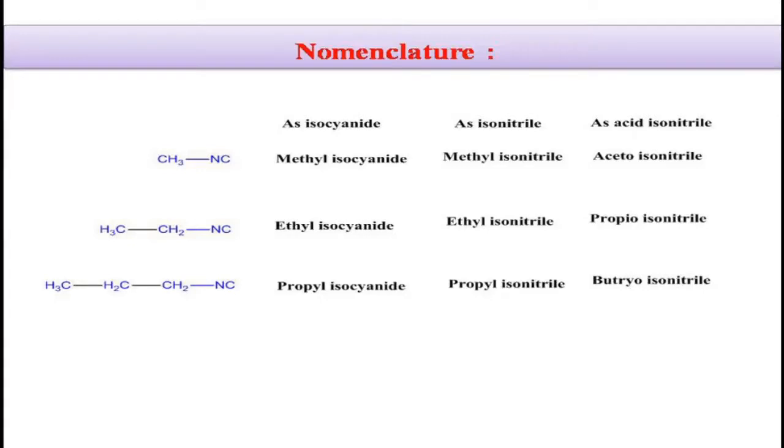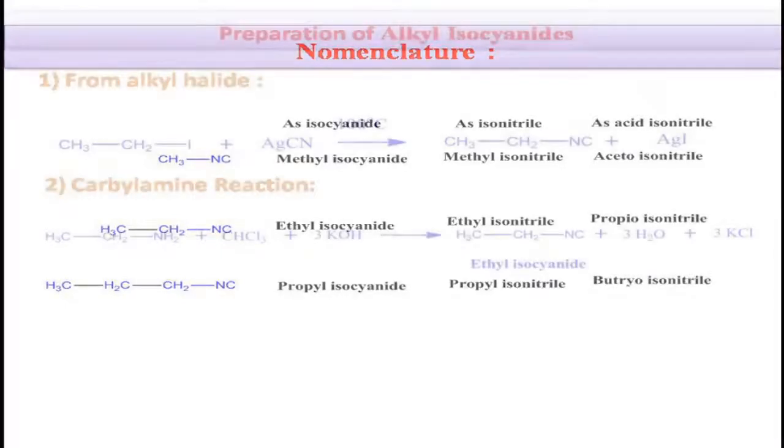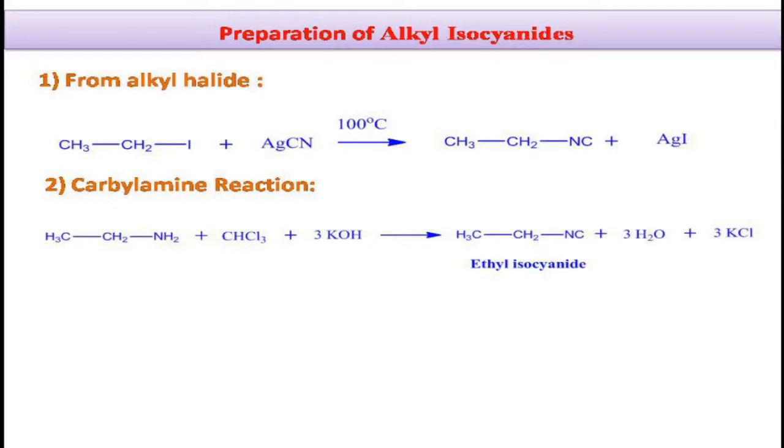The third one is propyl isocyanide, or propyl isonitrile, butyroisonitrile. In this way we will name these compounds. Coming to the preparation of these compounds, by heating the alkyl halides with the aqueous ethanolic solution of silver cyanide, we will get the alkyl isocyanides. Of course, during this reaction, a small amount of cyanide is also formed.